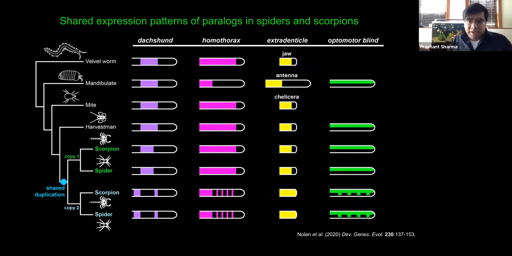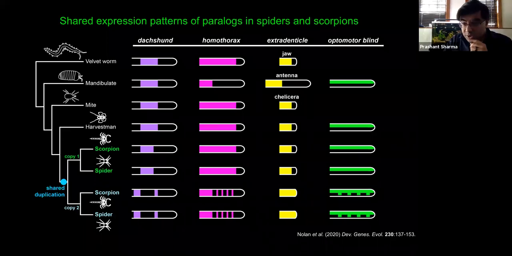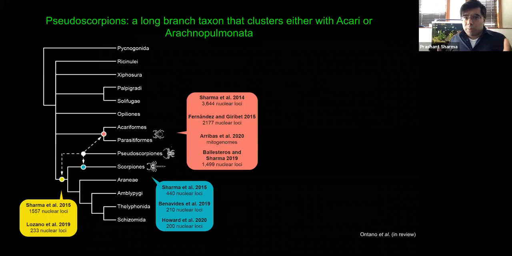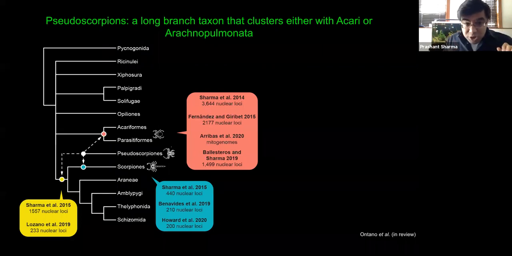And I won't show it here to give away the story, but these data sets have now been independently validated in whip spiders through new data sets that Guilherme Gainet, my student, is producing for Amblypygi. That's cool, but what does that really tell us about the rest of arachnid phylogeny? The purpose of today's discussion is the placement of pseudoscorpions.